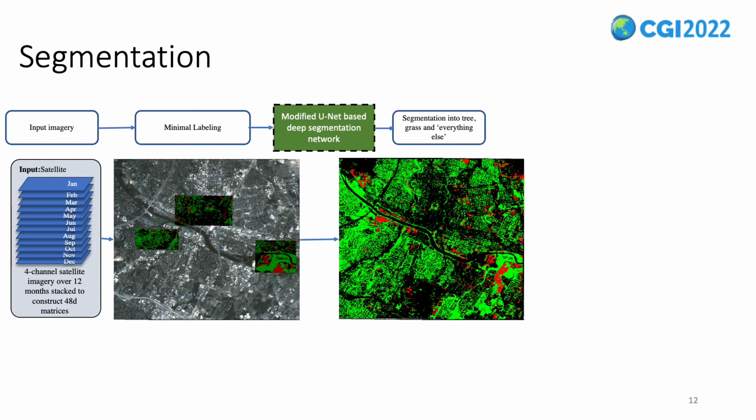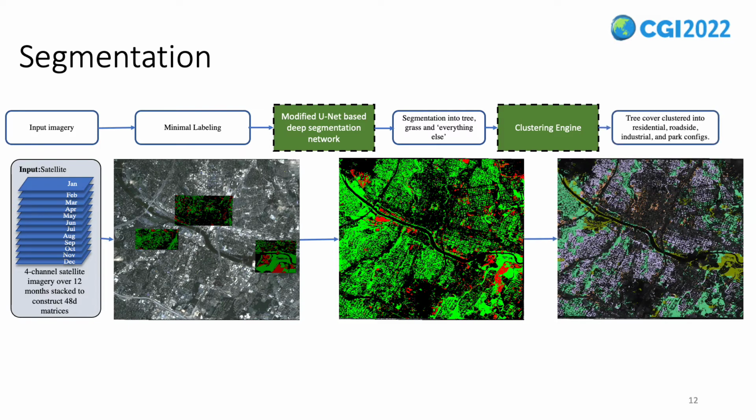Next, we use a modified UNet network which can segment the 48-dimensional data into three classes that are trees, grass, and everything else. The model's architecture and codes have been made available in our paper. From the network, we consequently get these three classes of segments as output. Next, these segments go through a clustering engine to further classify themselves into several configurations, such as residential, industrial, roadside, and park configurations.